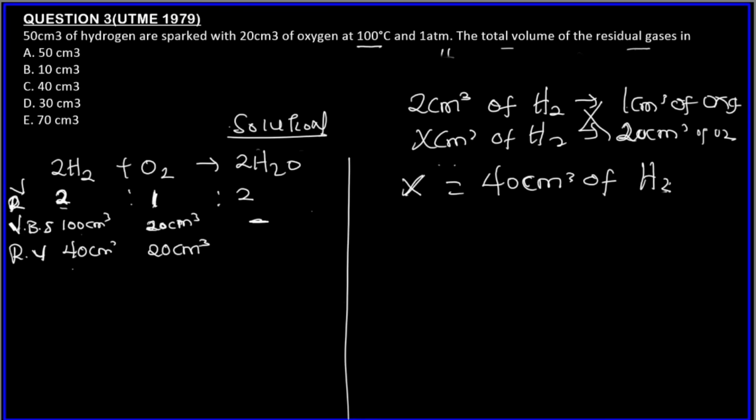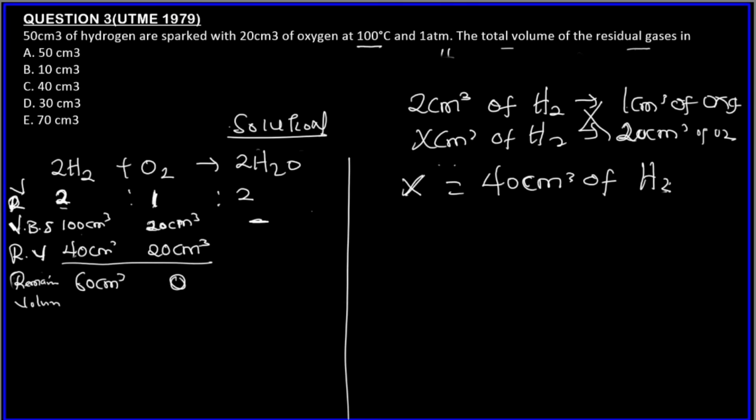So from here, we can find the amount of hydrogen gas remaining. This is the reacting volume and this is the remaining volume. So 100 minus 40 is 60 centimeter cube. 20 minus 20, this is used up, so this is 0. This has been completely used up because it's the limiting reagent.